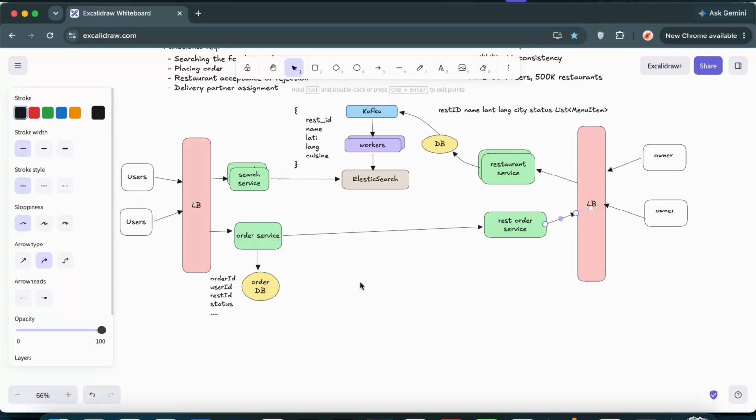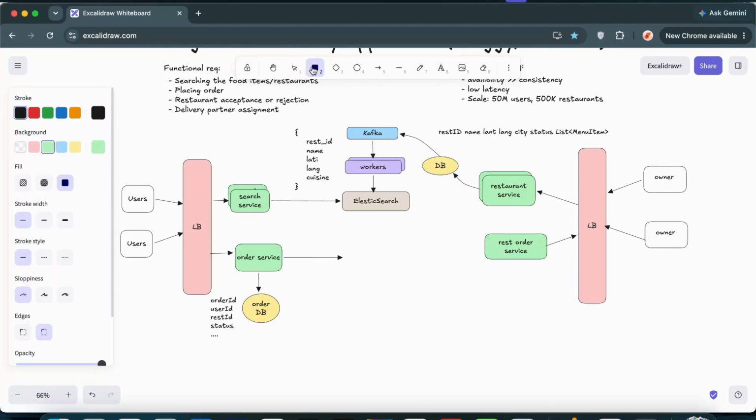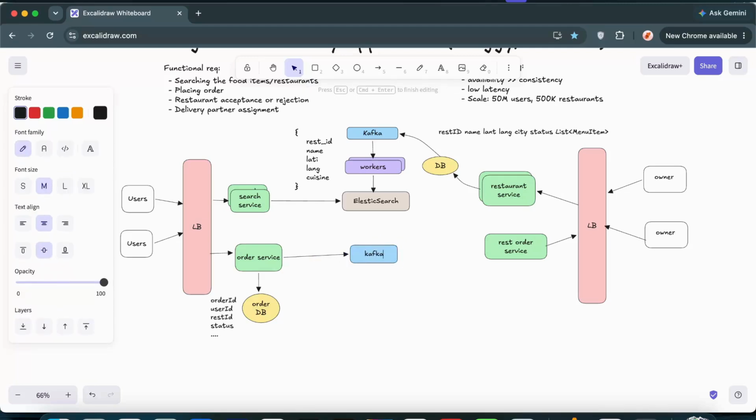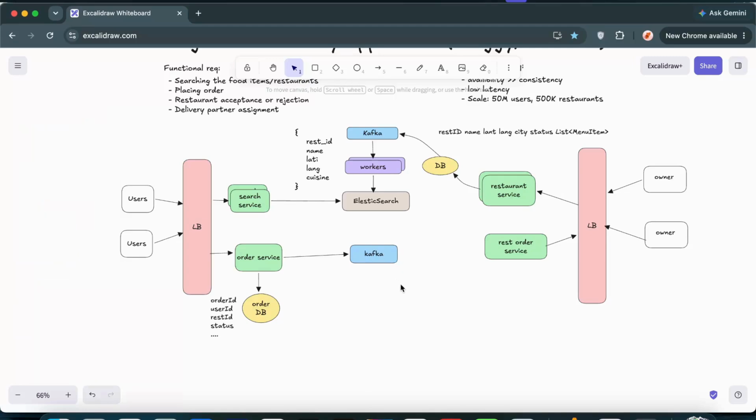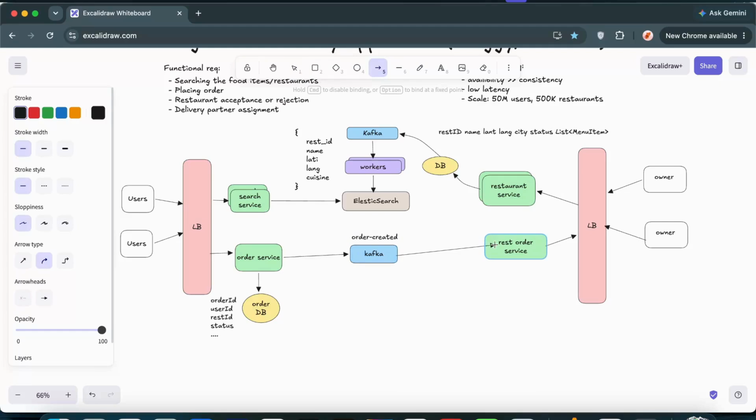And this particular flow, whatever we are doing, from the order service to the restaurant order service, direct communication, works for a small scale system. But obviously if we talk about this particular scale, during peak time and all, this communication does not work. So we have to ensure that we are again using an event streaming flow right over here. So in between this, we'll be placing Kafka. All the orders that are coming will go through Kafka, and that will ensure that during peak time the order service or restaurant order service will not get affected a lot. So here we have something like an order created topic, which collects all the orders, and it sends these orders to the restaurant order service.